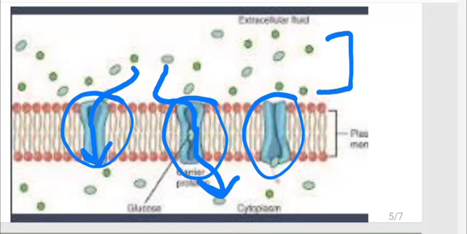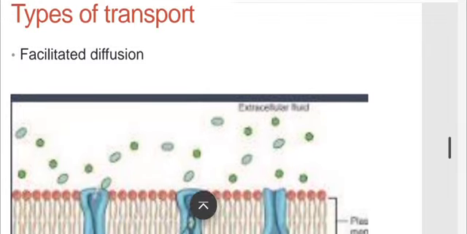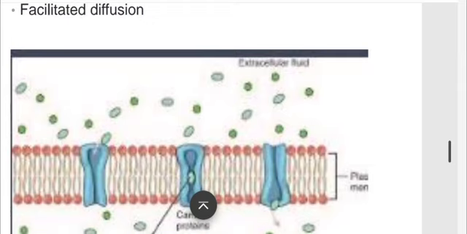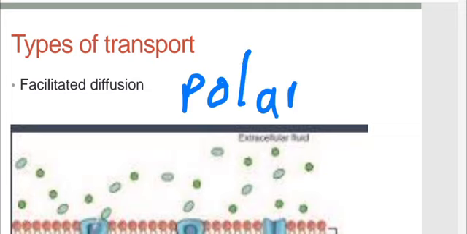It will continue until they reach an equilibrium. Equilibrium means equal. So when they're equal in concentration on both sides, then facilitated diffusion will stop. So this is for polar substances if they want to cross into the cell or out of the cell.